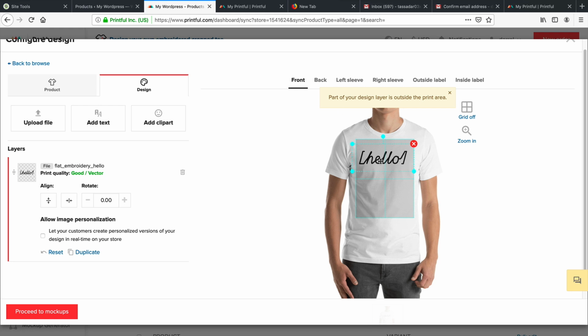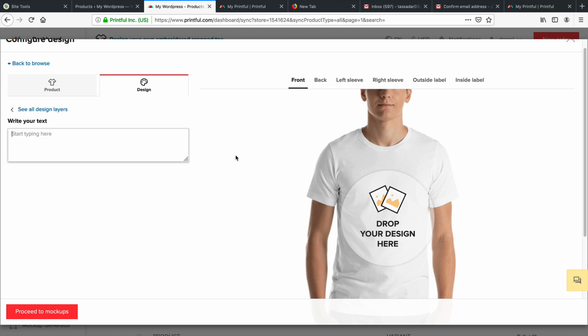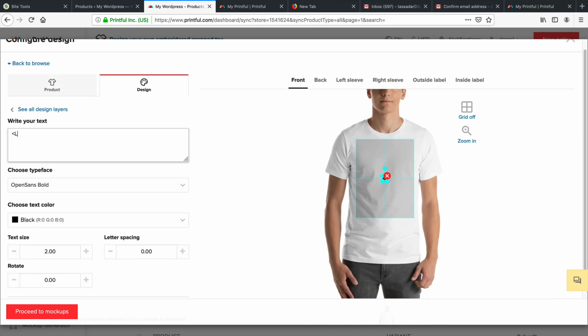So I have this image, but you know what? I don't want it no more. I want to add some text right here. So the one I did right here was lorem ipsum, and add the brackets. And the font's too big right here. You can see the font's just a little too big, so I need to make this a little smaller.